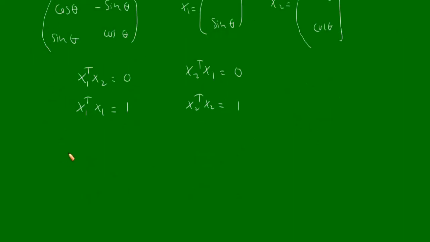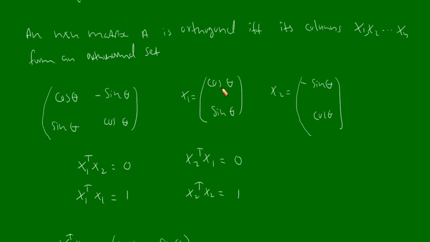Now what is x1 transpose x2? x1 transpose x2 will be equal to x1, that is cos theta sin theta. We have to transpose x1. So when we transpose x1, we get a row vector, cos theta sin theta. Now this x1 is a column vector. There is only one column, with a number of rows. Now if we take the transpose of x1, we get a row vector. A row vector has one row and more than one column. cos theta sin theta. This is x1 transpose.